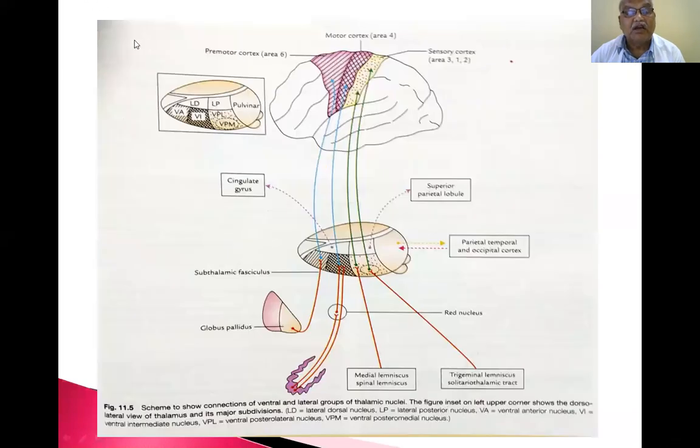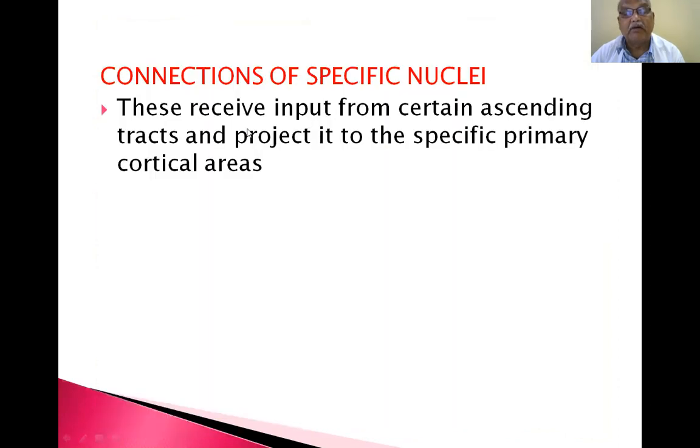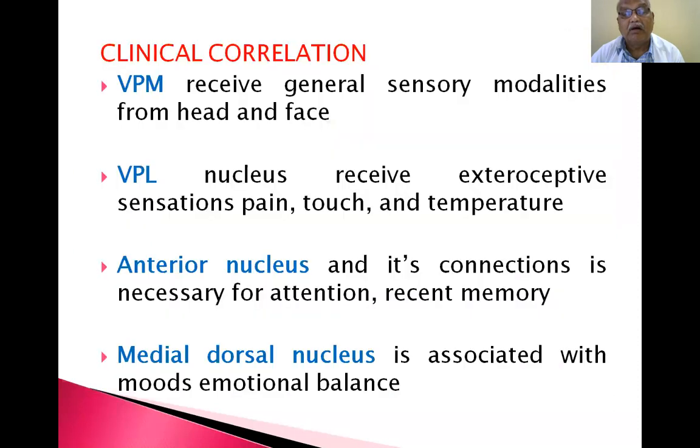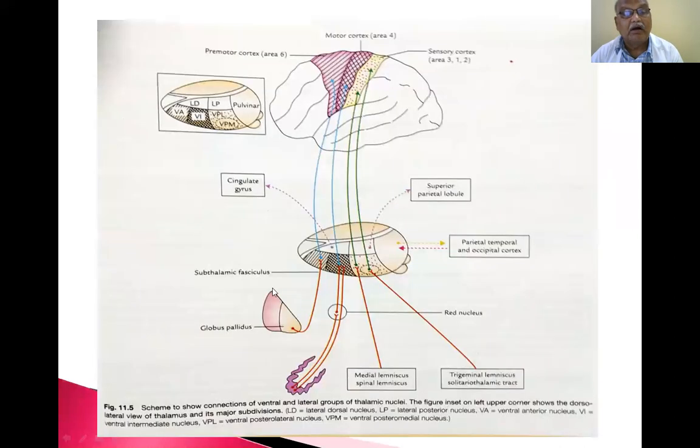Now this is the medial dorsal nucleus. This is the ventral nucleus. This is the anterior nucleus. This is the pulvinar nucleus. So medial dorsal nucleus, the moods and emotional balance. Anterior nucleus, necessary for attention and recent memory. So anterior nucleus, you read this literature, you see the diagram. So this is what is associated with attention and recent memory.